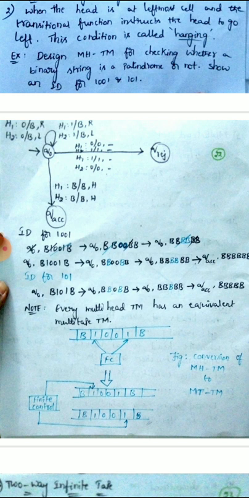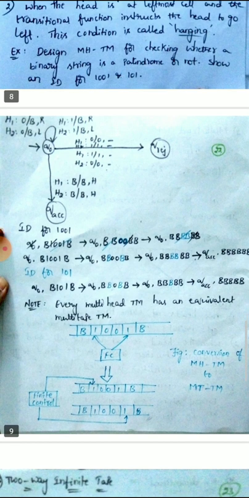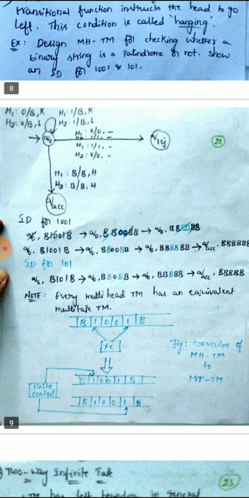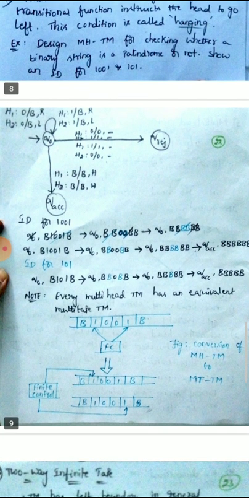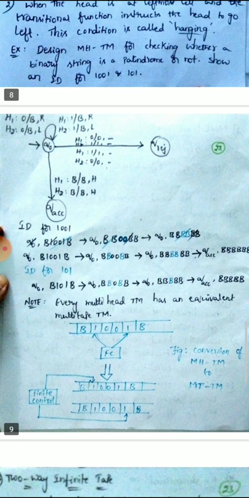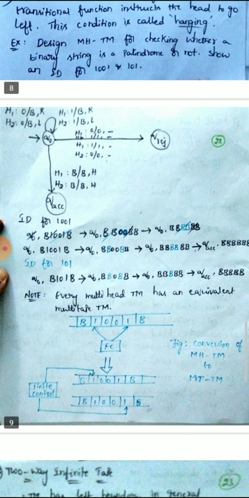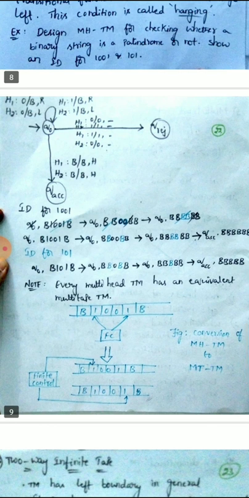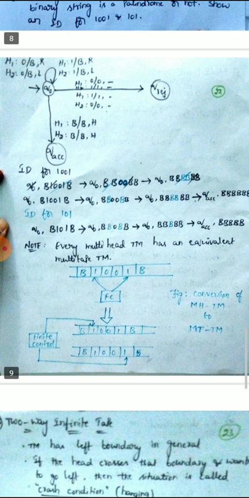rej stands for reject. h1 has 0, h2 has 1, they are opposite. Or h1 has 1, h2 has 0, opposite symbols. What did we do? Nothing, without doing anything we rejected. Clear? Here I have shown the ID for 1001 and also for 101.